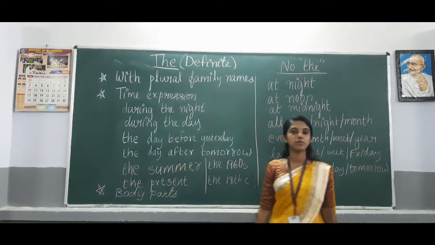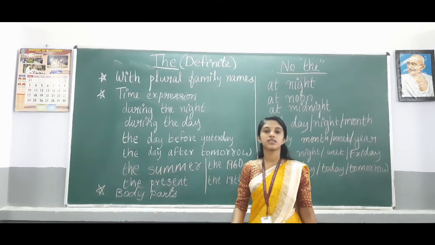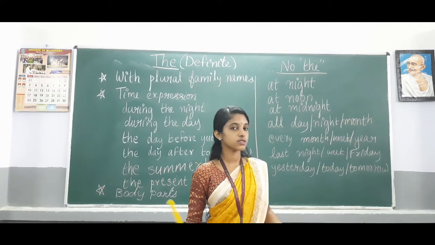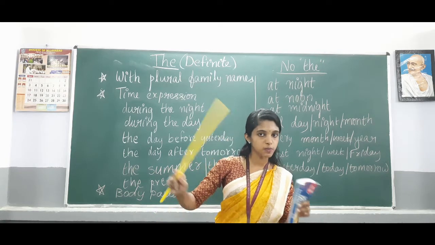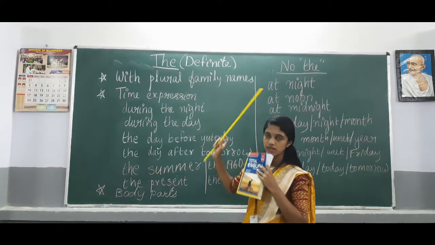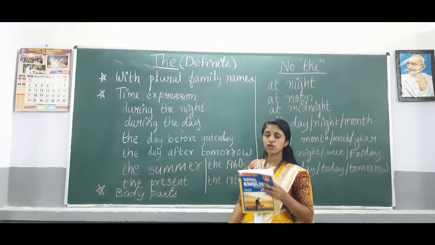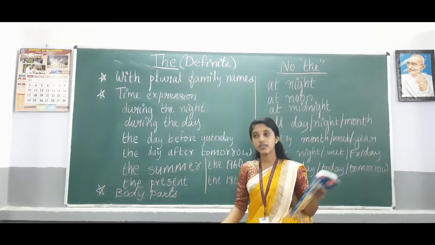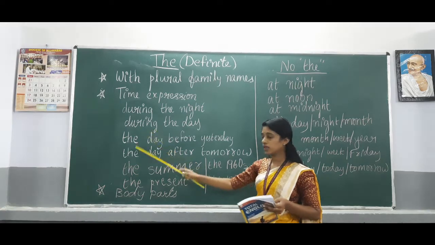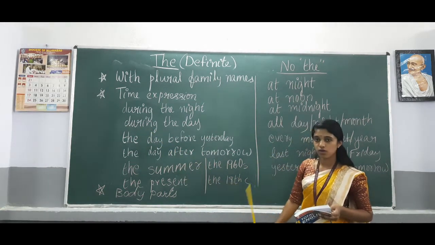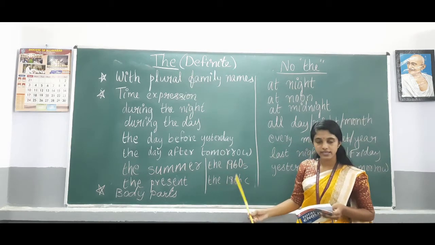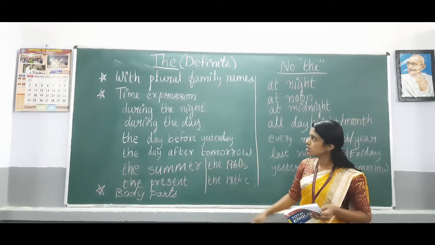With plural family names to suggest the family as a group. For example, my brother lives next door to the Guptas. So the Guptas, the family as a group. So with plural names we use the. And the time expressions, for example, in the morning, in the evening, during the night, during the day, the day before yesterday, the day after tomorrow, like the summer, the present, the 1960s, the 18th century. In all these cases we use the.